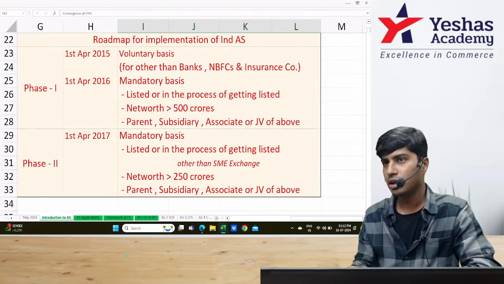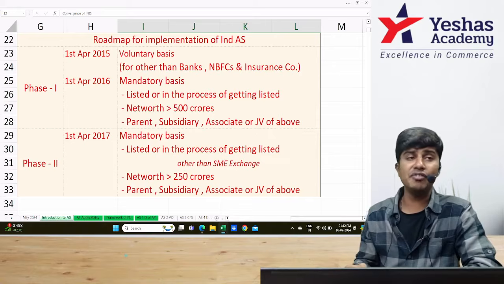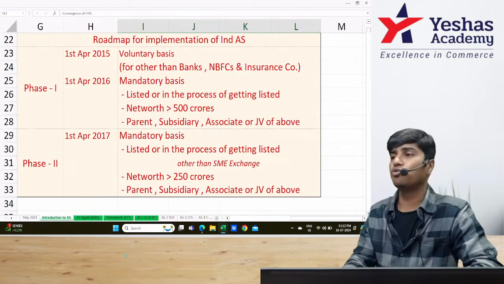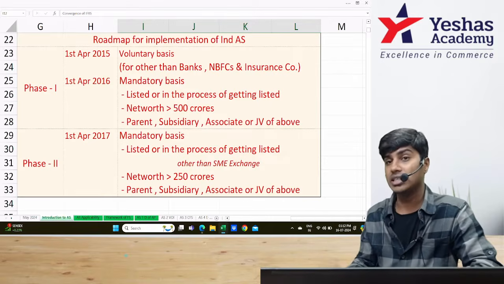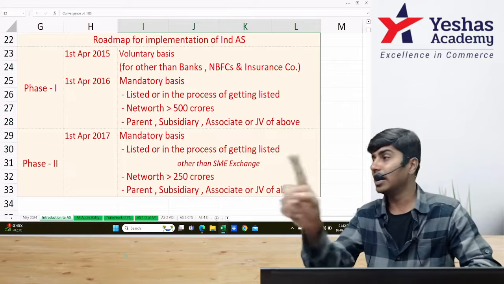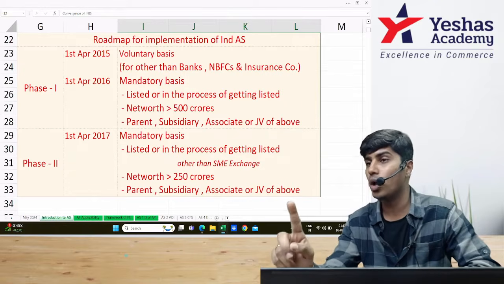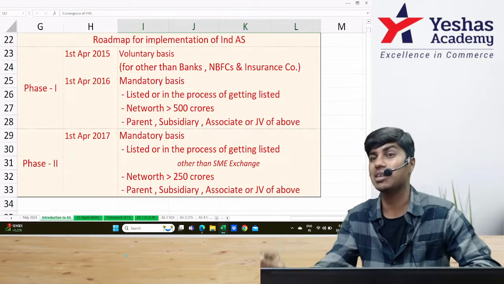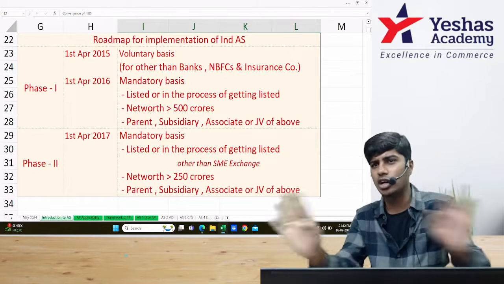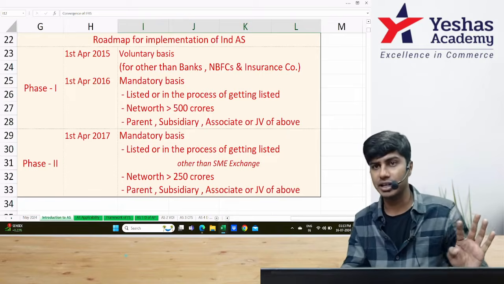This is phase 1. In phase 2, starting from 1st of April 2017, they told that mandatorily you are supposed to follow Indian accounting standards if you are listed or in the process of getting listed. However, exemption is there if you are listed or in the process of listing on an SME stock exchange. Small and medium enterprise stock exchange: if you are listed there, IND AS is not applicable to you based on listing conditions.